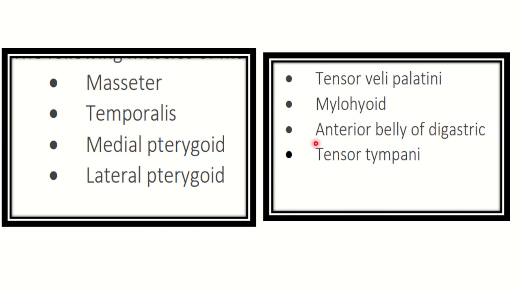Here one point we have to remember: the posterior belly of the digastric is supplied by the facial nerve, it is not supplied by the trigeminal nerve. So remember that the anterior belly of the digastric is supplied by the trigeminal nerve, and the posterior belly of the digastric muscle is supplied by the facial nerve.